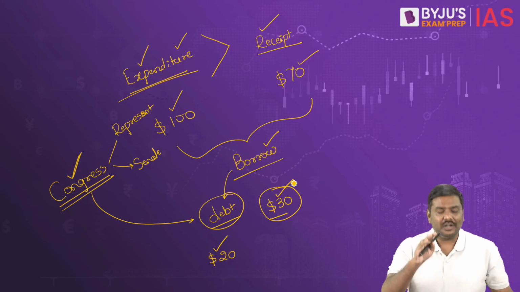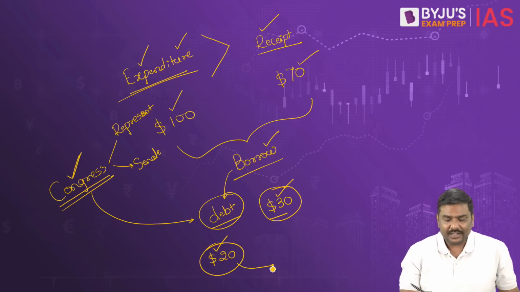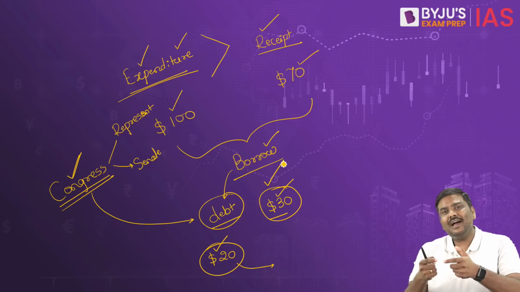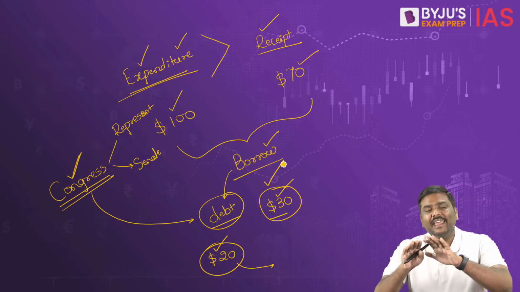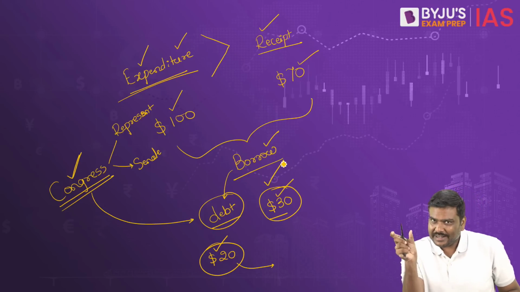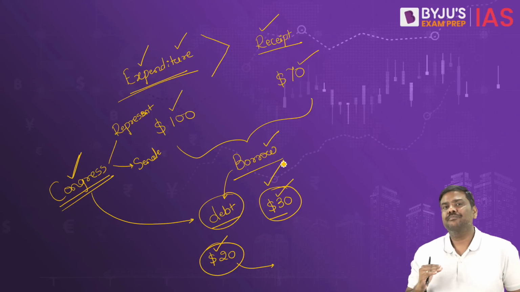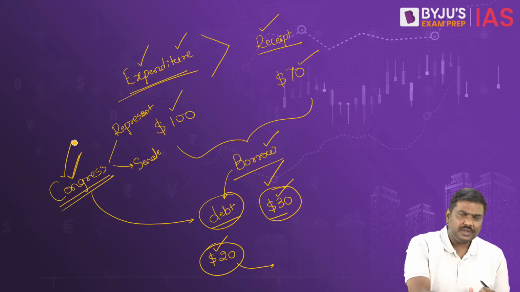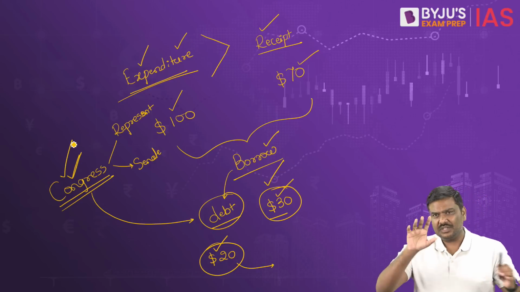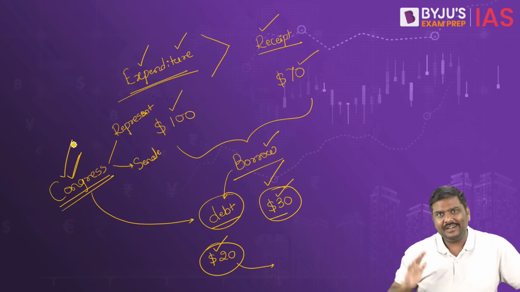In this context, what the Congress must do is increase the debt limit so that the government in USA, that is the president-led government of USA, will be allowed to borrow more. This is, in simple terms, how in USA the Congress will determine the debt limit and what is the impact of that on the government expenditure. Now imagine, the Congress in USA does not change the debt limit. That is, they have already decided you are supposed to have so much amount of debt and you already have reached that particular debt level.